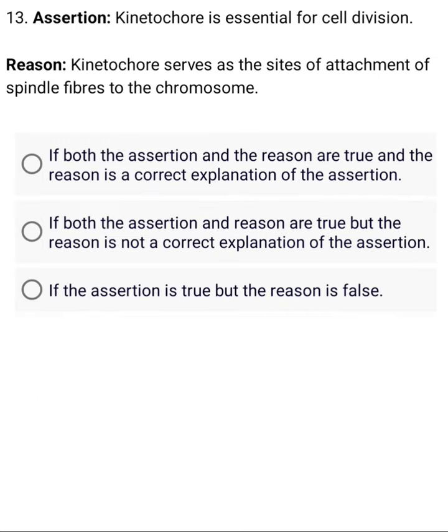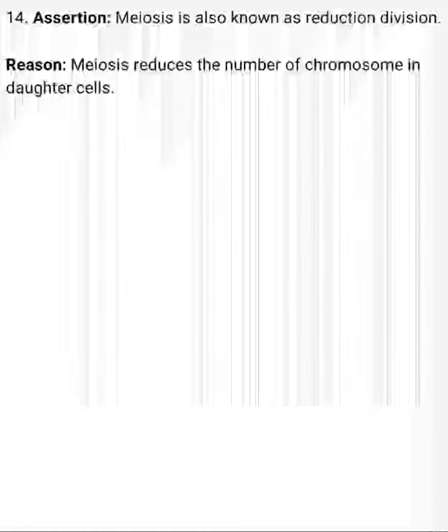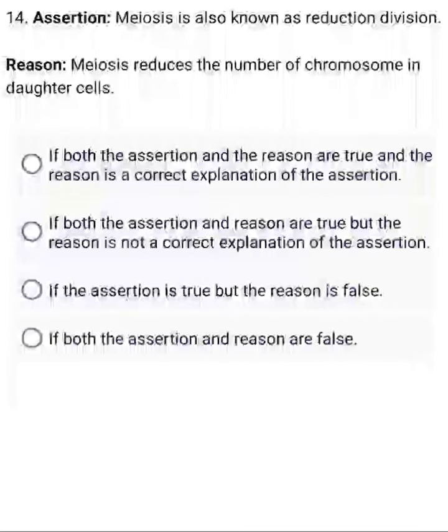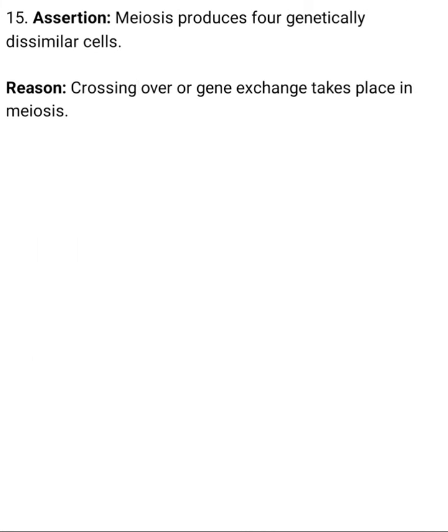Assertion: Kinetochore is essential for cell division. Reason: Kinetochore serves as the site of attachment of spindle fibers to chromosomes. Right. Assertion: Meiosis is also known as reduction division. Reason: Meiosis reduces the chromosome number. Right.